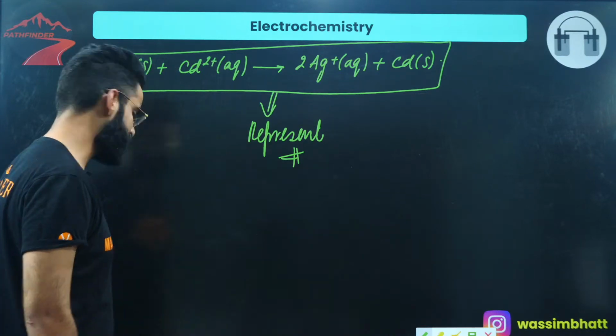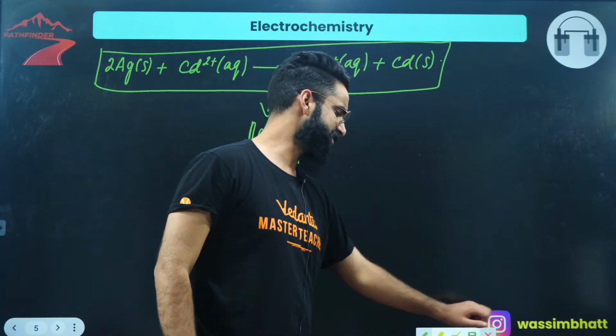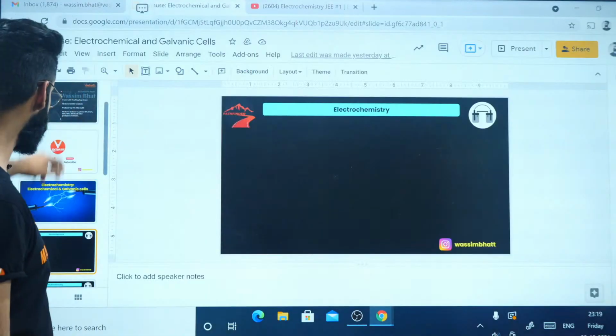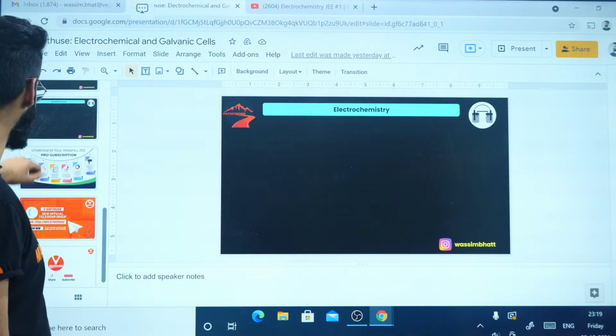So I think this much is enough for tonight's session, right? This was just the introduction of everything. Introduction of the Daniell cell, how the Daniell cell works, what are the main points there in the Daniell cell, right?